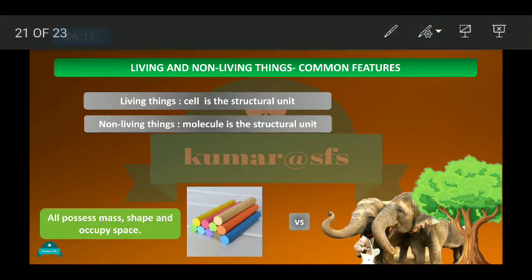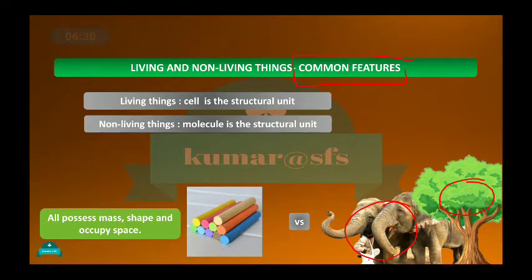Next are the common features of living and non-living things. What is the common feature in living and non-living things? Take the example of a plant, an elephant, and chalk.